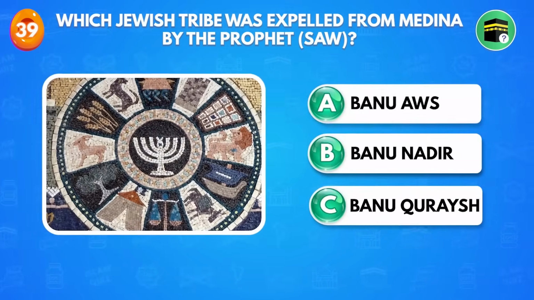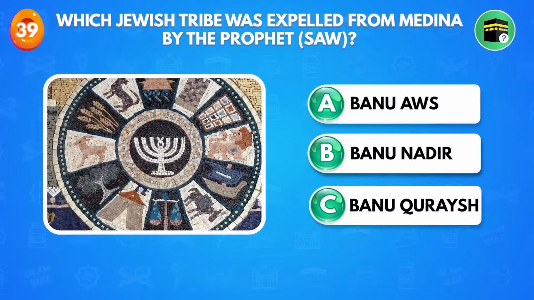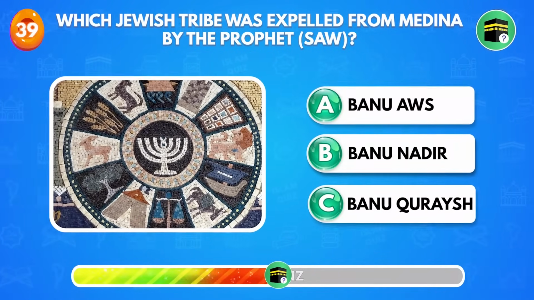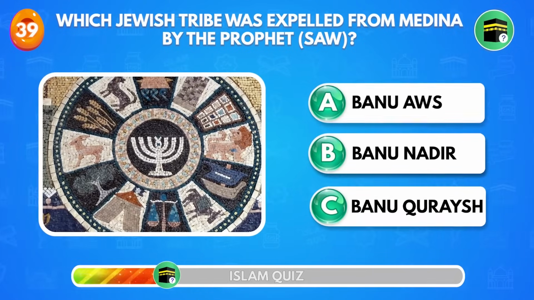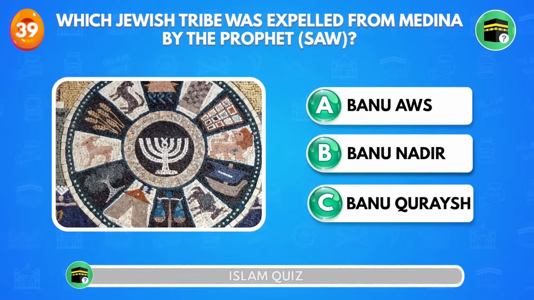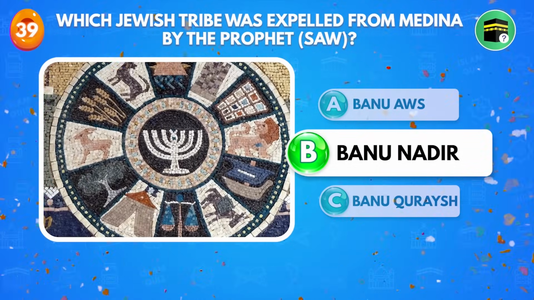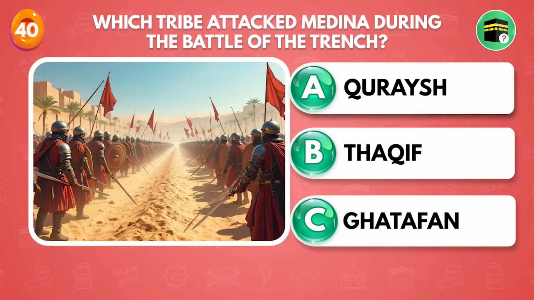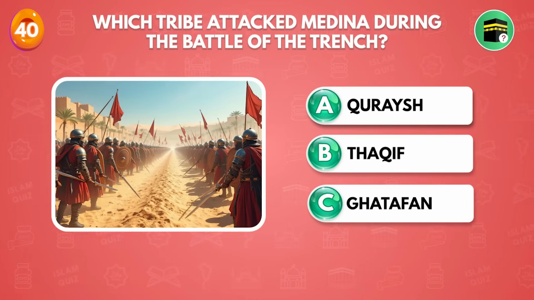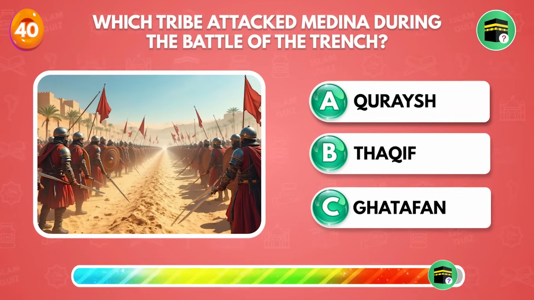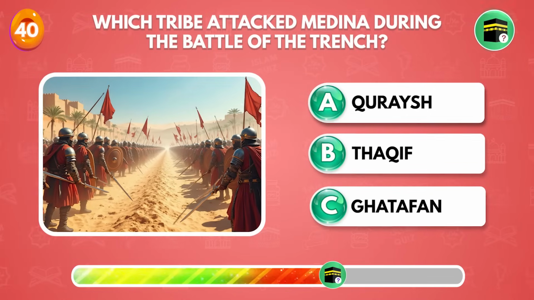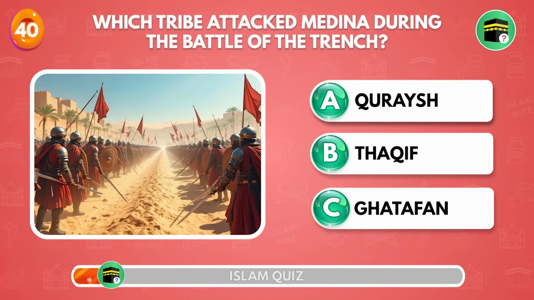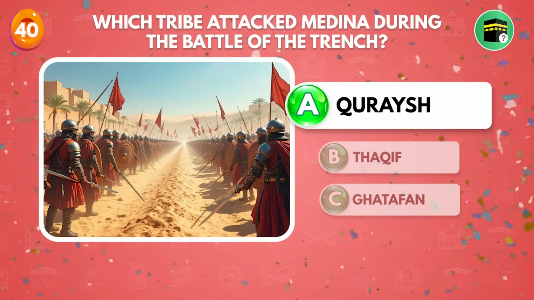Which Jewish tribe was expelled from Medina by the Prophet sallallahu alaihi wasallam? Bani Nadir. Which tribe attacked Medina during the Battle of the Trench? Quraysh.